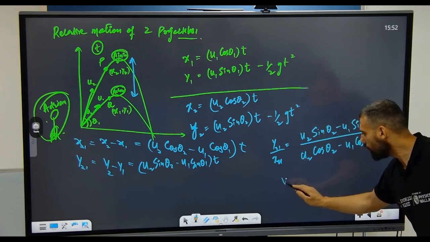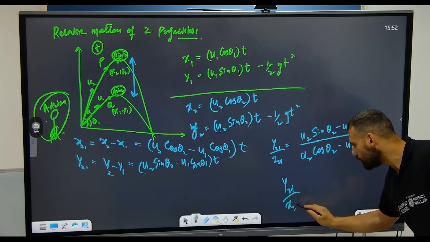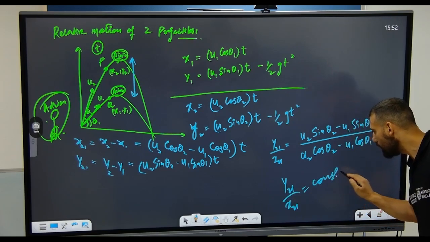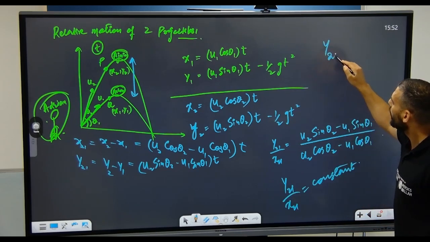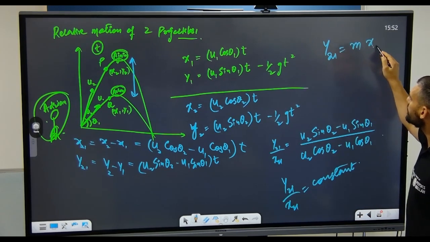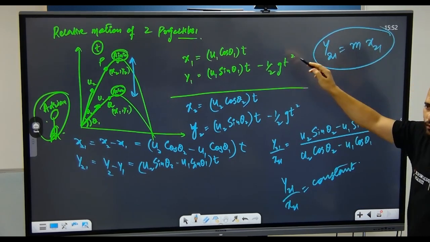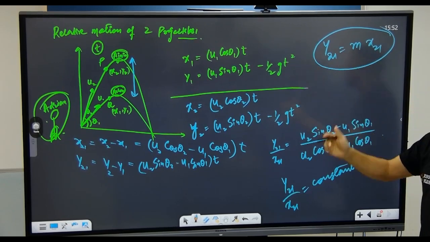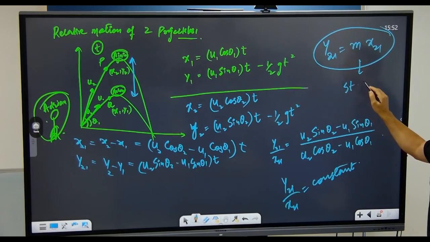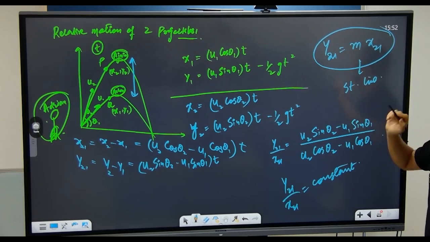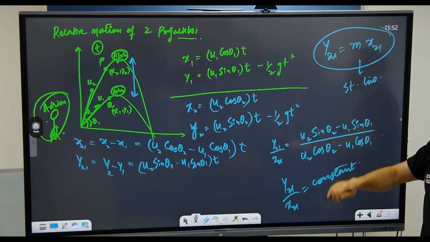So what are you seeing? y21 by x21 is nothing but a constant, so y21 is equal to some constant times x21. What is this equation? This is the equation of a straight line. y is equal to mx.